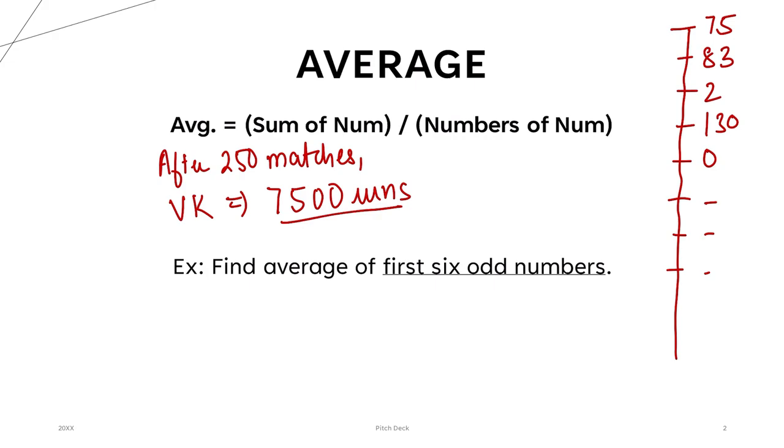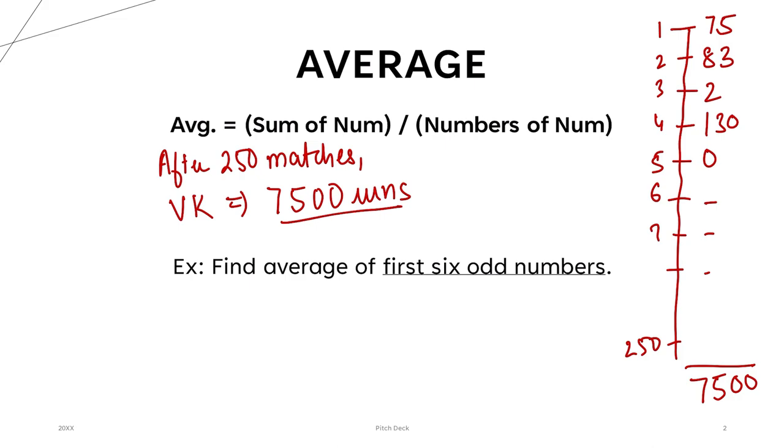Adding all these numbers, you're getting a score of 7,500. This is match number 1, this is match number 2, 3, 4, 5, 6, 7, and so on till 250. So in 250 matches, he has scored 7,500 runs.